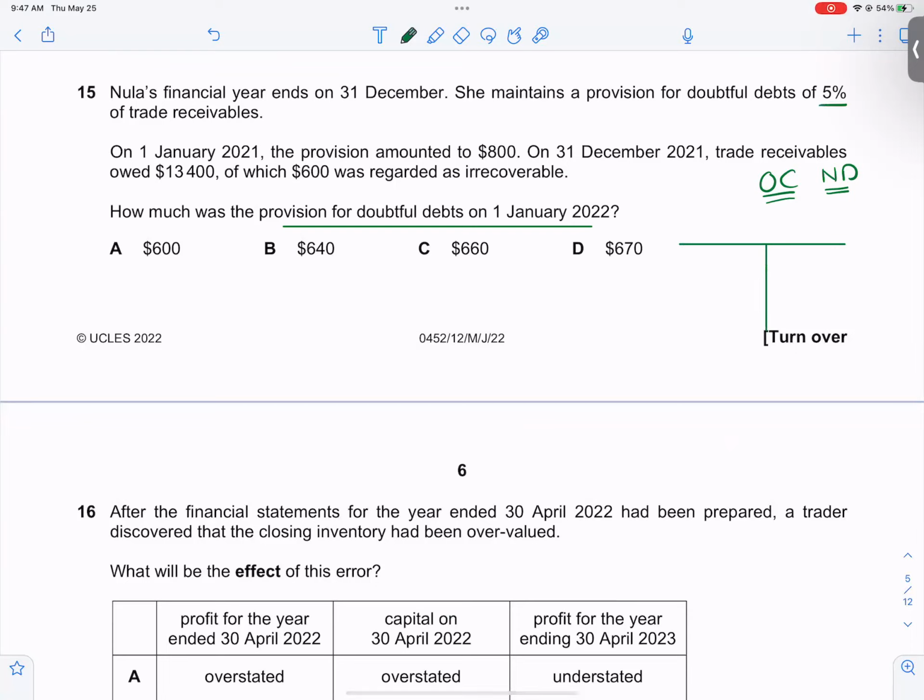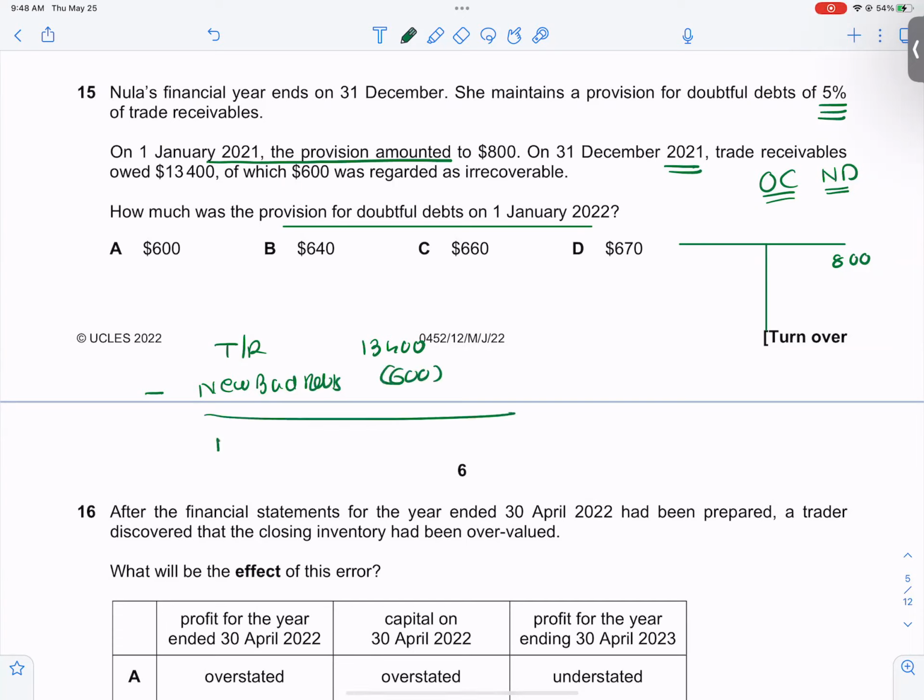The policy is to make provisions at 5% of trade receivables. On the first day, the provisions amounted to 800. On the last day, my trade receivables was 13,400. My new bad debts was 600.